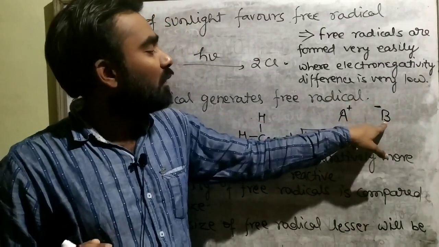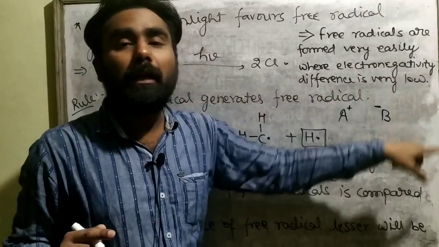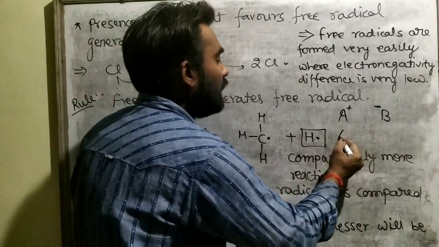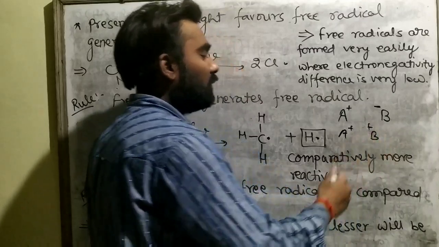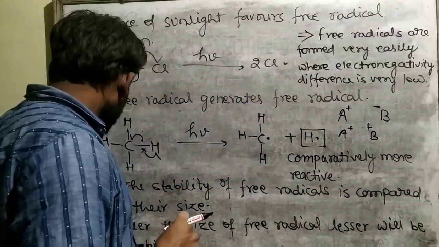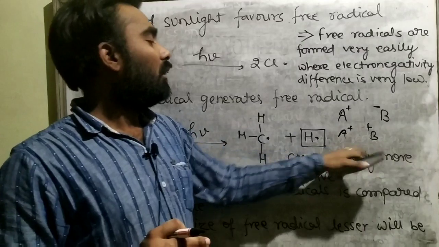By this process an electrovalent bond will get formed. You cannot join A plus and B plus because same charges repel each other.